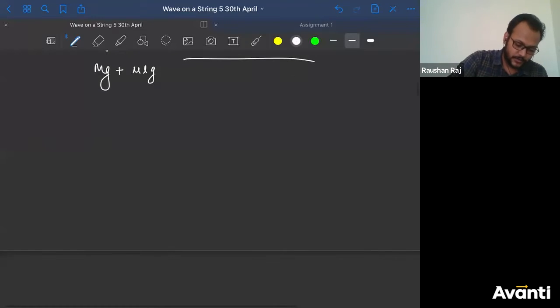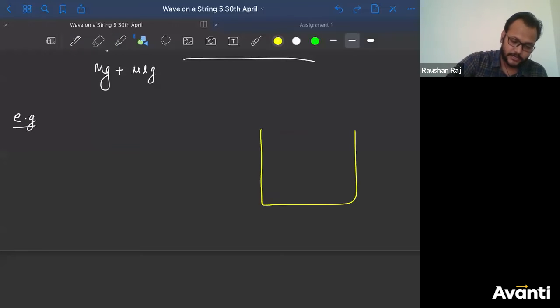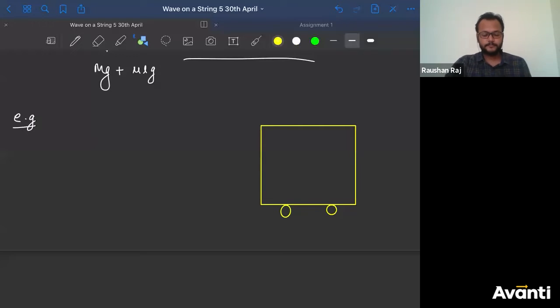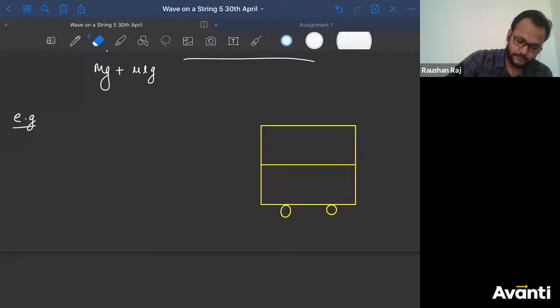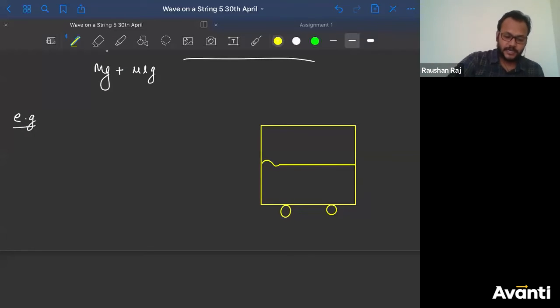So let me ask you one more numerical here. That is also very, very easy. Let us consider a car or a cart here. Okay. Let us consider a cart. This is its small wheel. And let's say this is... okay. So this is a cart. This is a string.